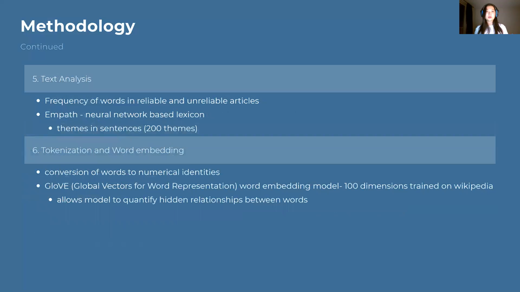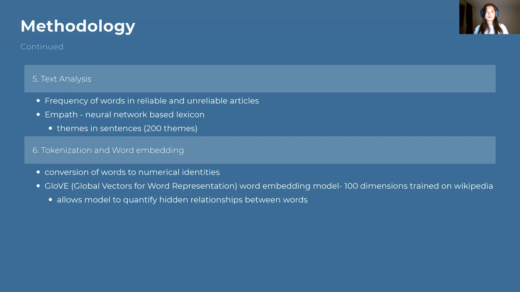For text analysis, the most common words from reliable articles and unreliable articles were determined. Additionally, more abstract elements of a text were extracted using Empath, which is a neural network-based lexicon. Important lexical categories, which are prominent in reliable or unreliable articles, are then analyzed.